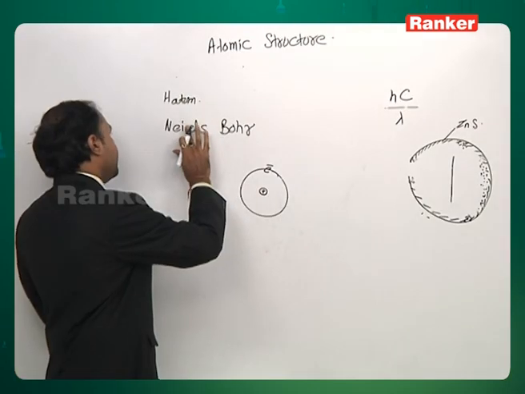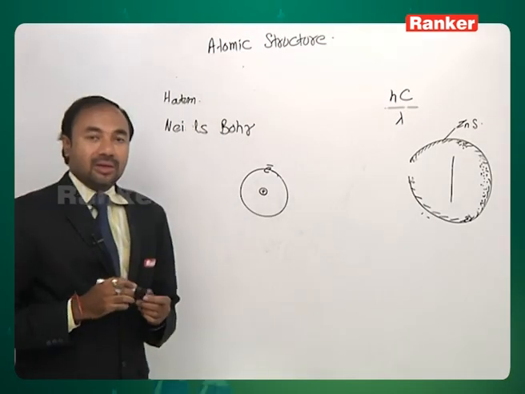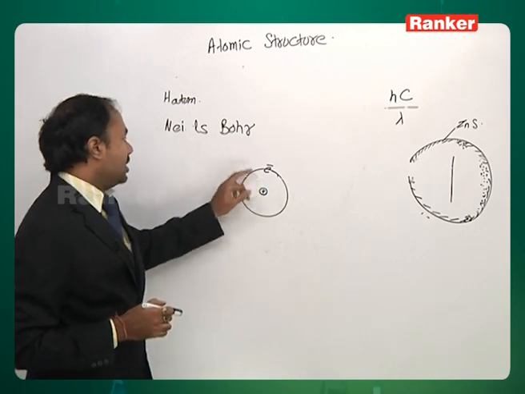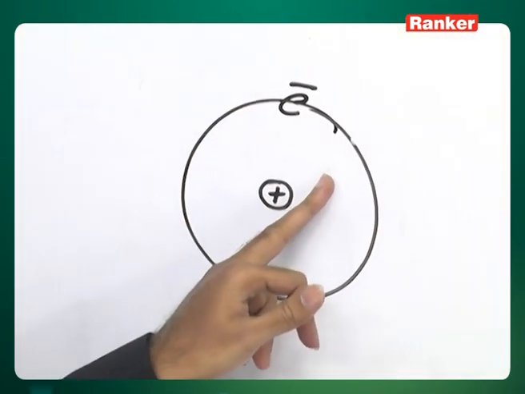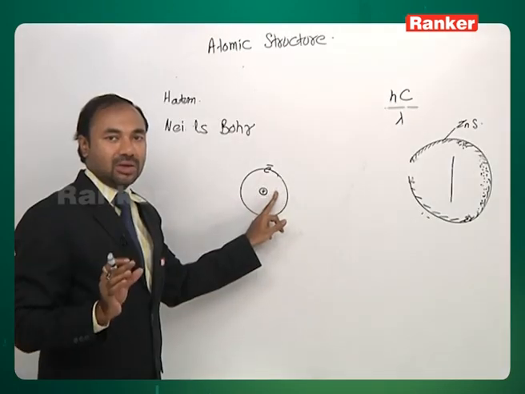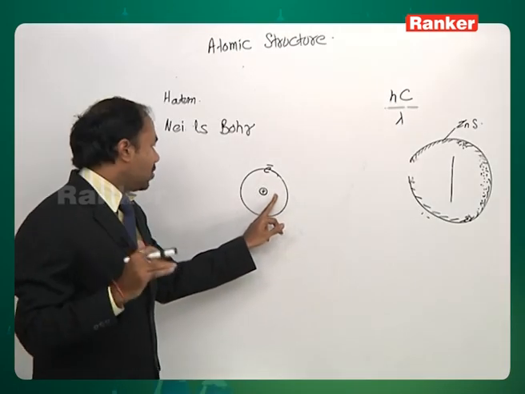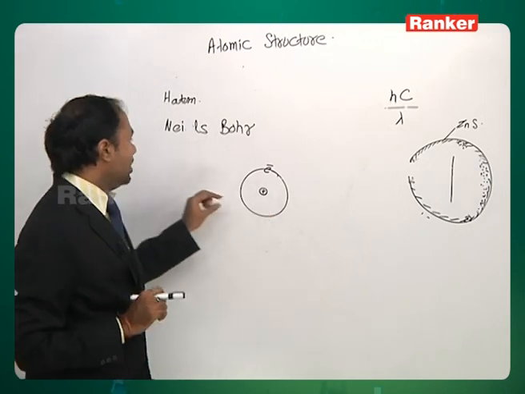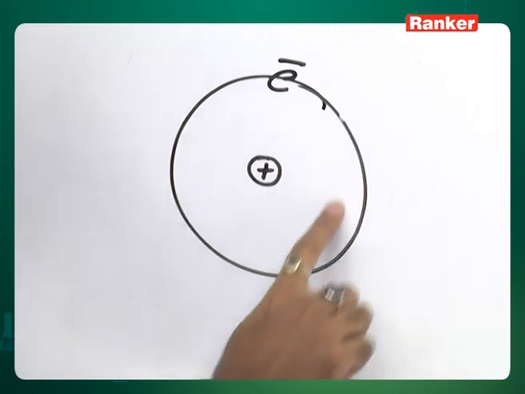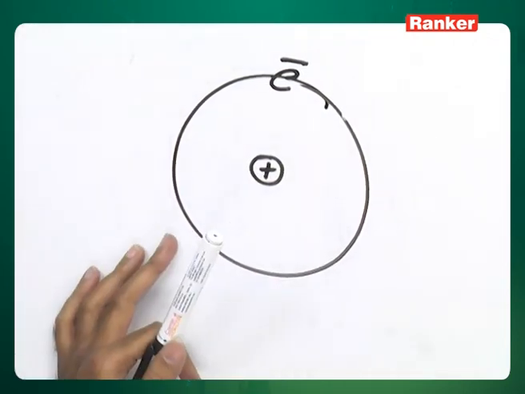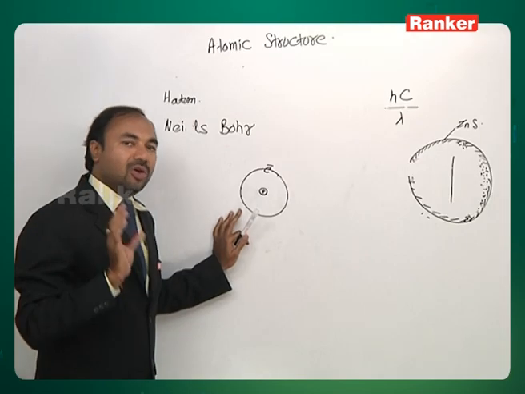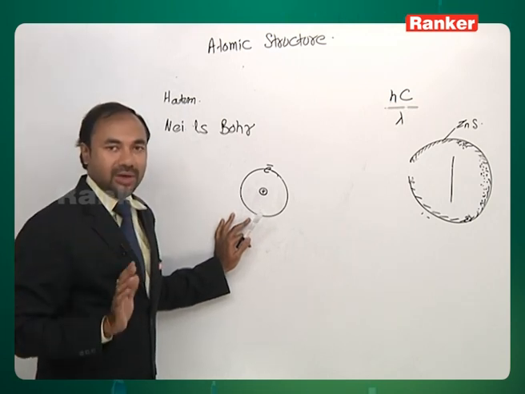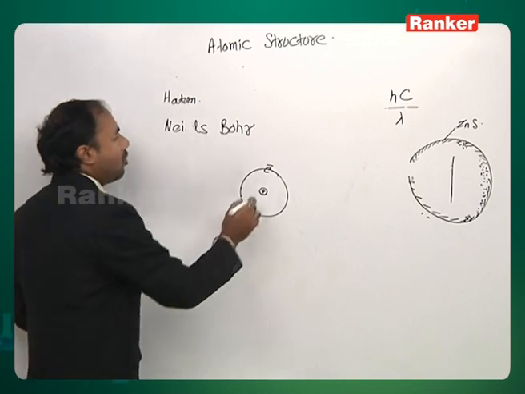The only difference he made in Rutherford's atomic model was that when an electron is moving in its orbit, it does not emit or absorb energy. This is the only difference. He said that the electron cannot revolve around the nucleus wherever it wants. It can revolve only in certain spatial circular pathways, which he called orbits.